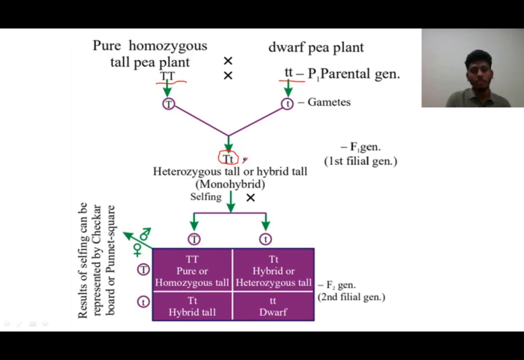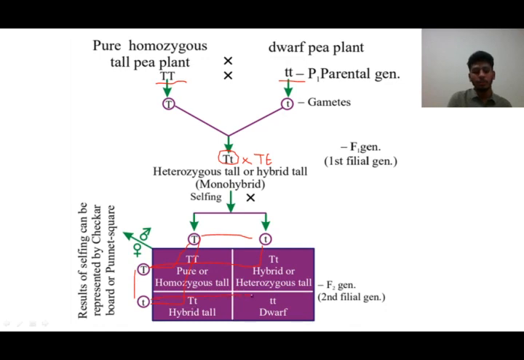When selfing was done with capital T and small t, we have one individual's gametes here, capital T and small t, and another individual's gametes, capital T and small t. The capital T gave capital T here. The capital T and small t individual gave here capital T small t. Here again the capital T and small t are getting fused to get capital T small t.